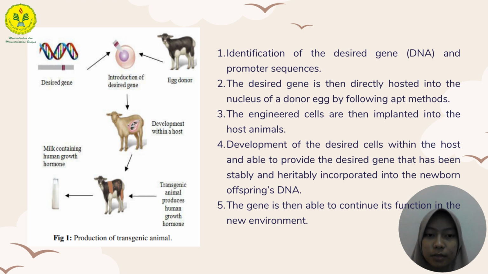The development of the desired cells within the host provides the desired gene that has been stably and heritably incorporated into the newborn offspring's DNA, so that the gene is able to continue its function in the new environment. The complete mechanism is shown in the picture on the left.